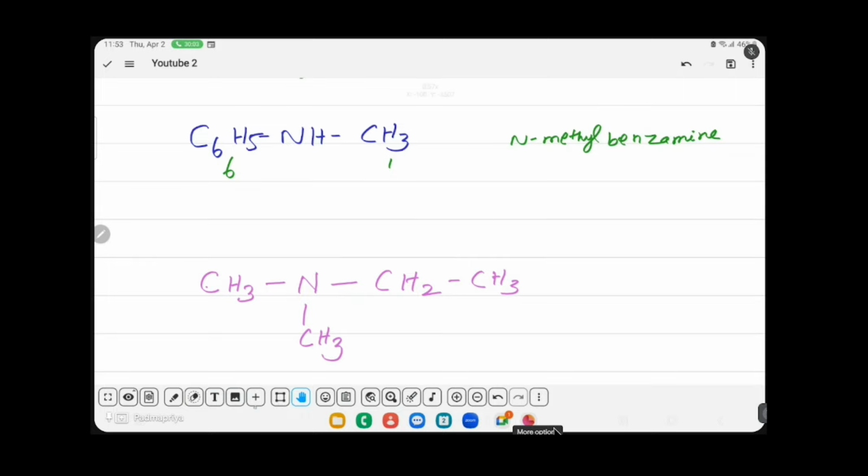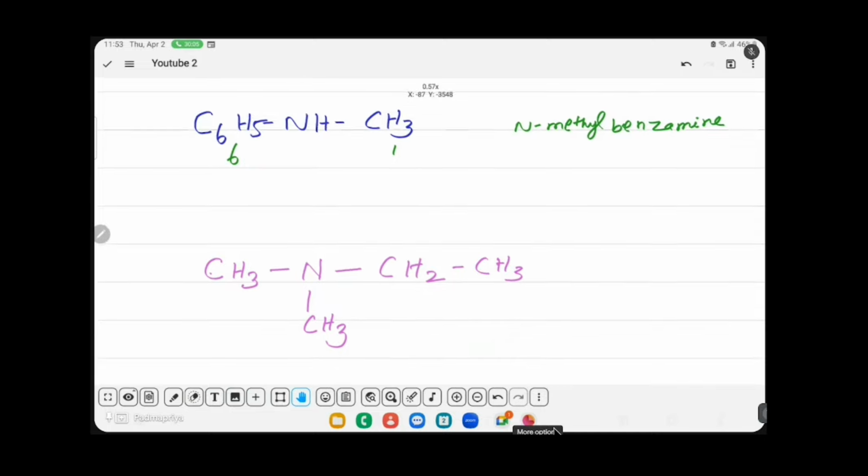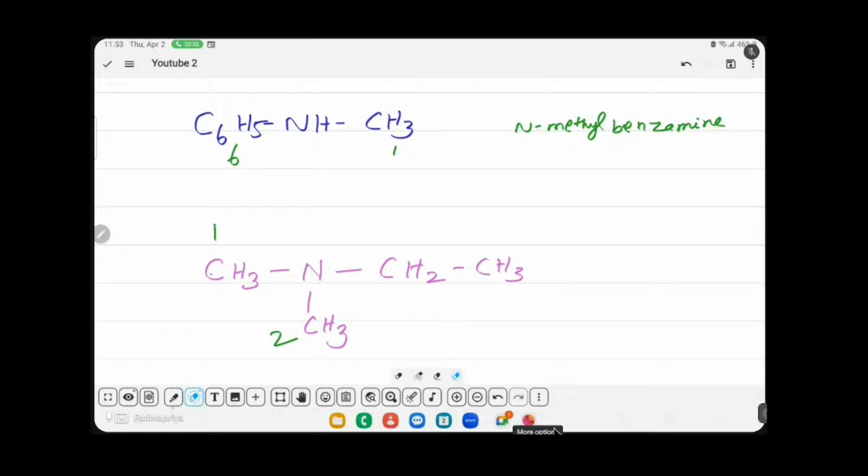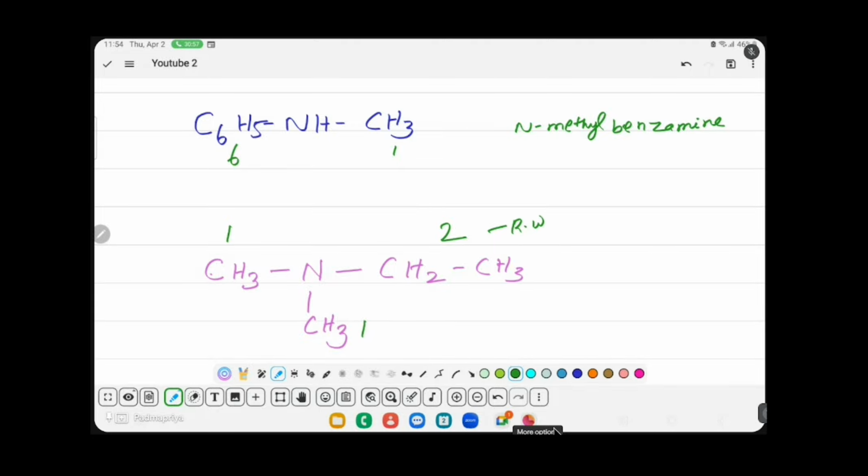In this case, this is a tertiary amine, where all the hydrogens of ammonia are replaced with R groups. So tertiary amine. Same rule here also. Count the number of carbons on all sides of nitrogen. 1 carbon, 1 carbon, 2 carbon. So this becomes the root word, the other two become substituents.